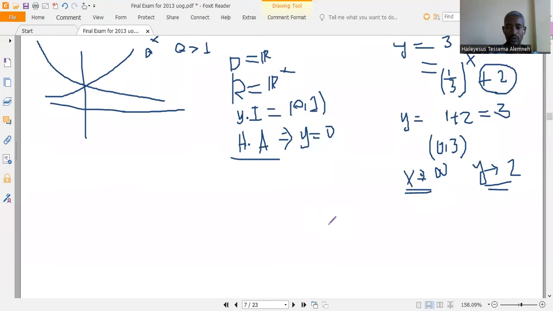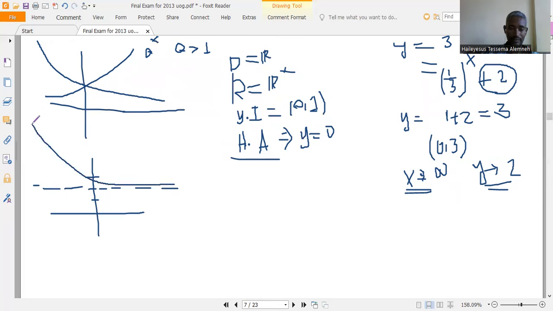So y is equal to 2 is the horizontal asymptote. The horizontal asymptote will be here at 2, and (0, 3) is here, so the graph will look like this.